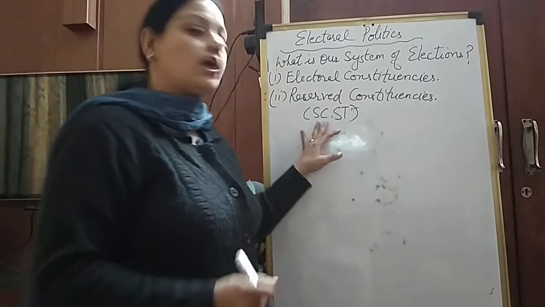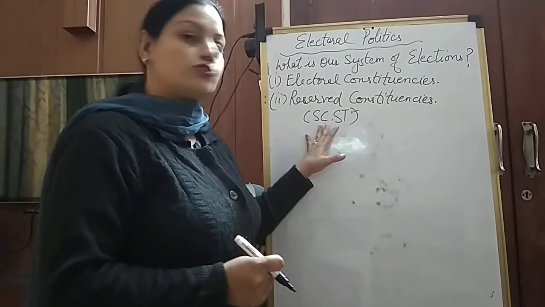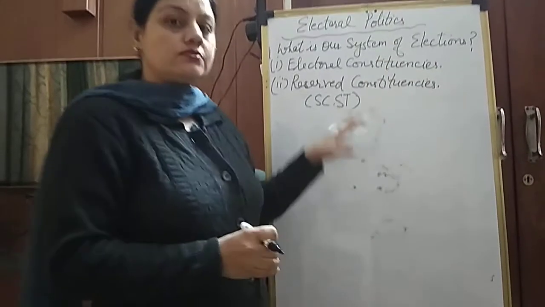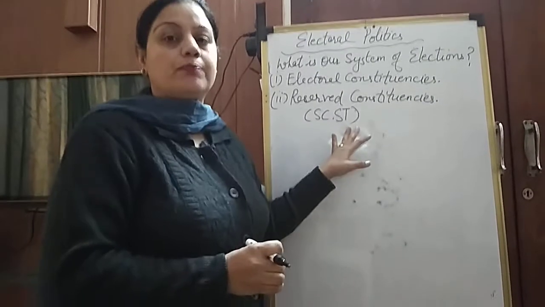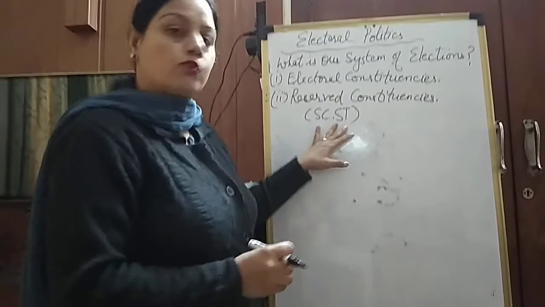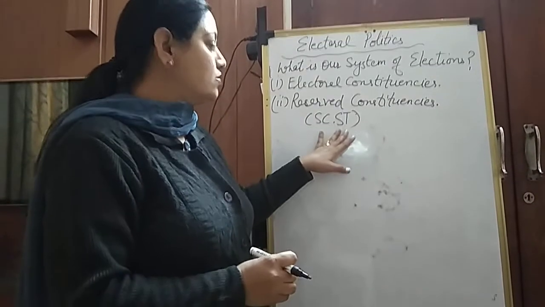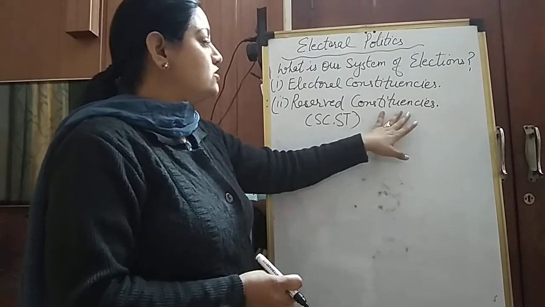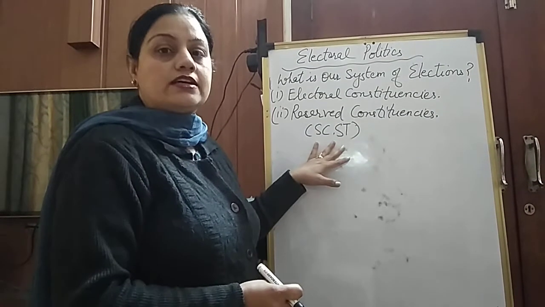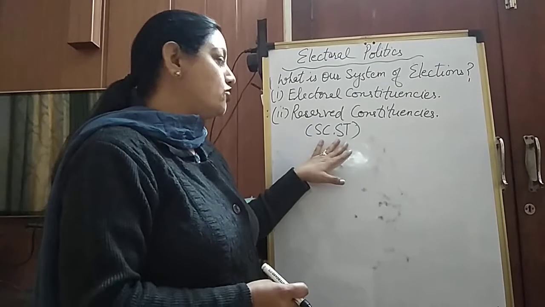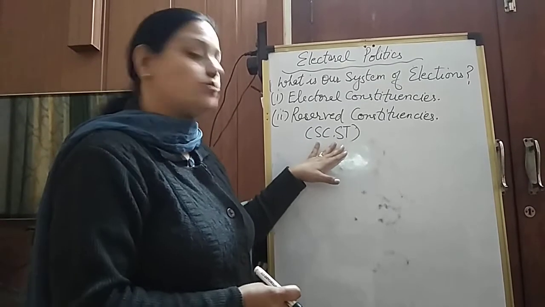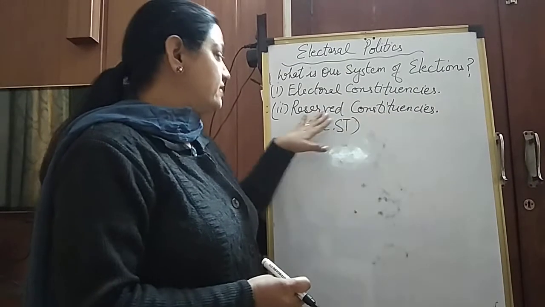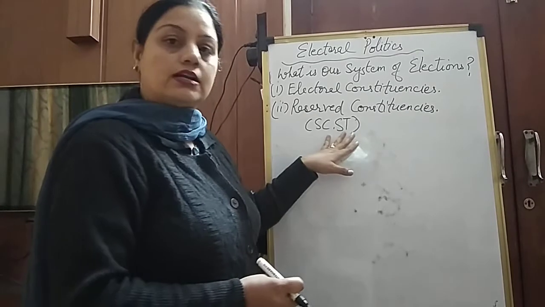The people who are economically weak, socially marginalized, who do not enjoy the privileges other people are enjoying, those people of lower caste or the scheduled tribes, are also given an equal chance to choose their representatives and to contest for the elections. So these constituencies are reserved for SCs or STs.